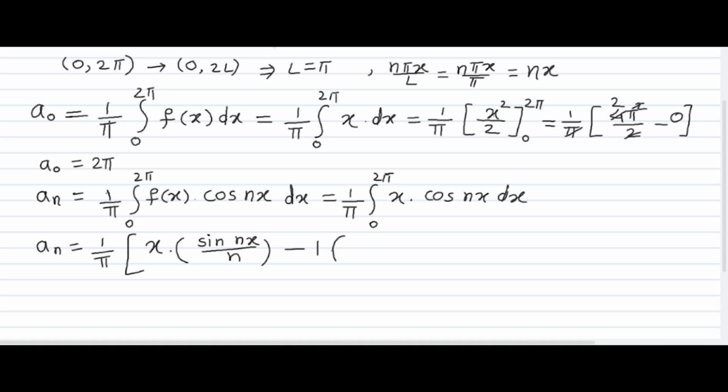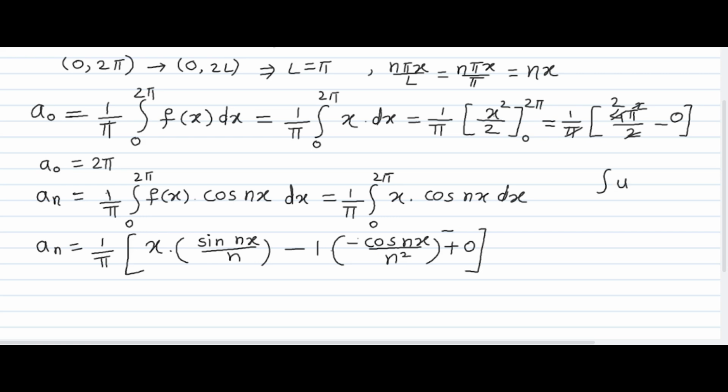Integration of sin nx is minus cos nx divided by n square. I have applied the integration by parts generalized rule, and the next term becomes the derivative of this 1, which is 0. So we have applied this formula.